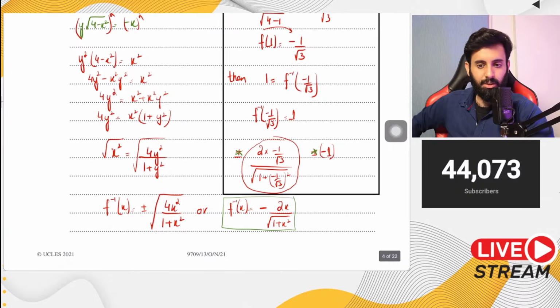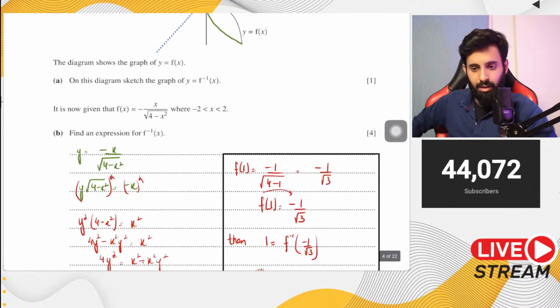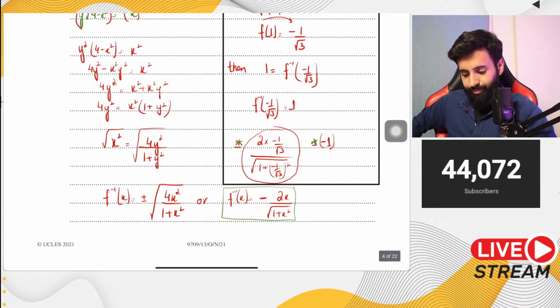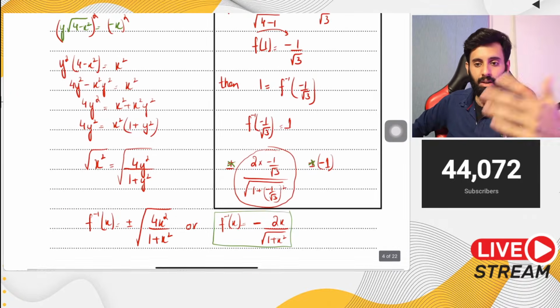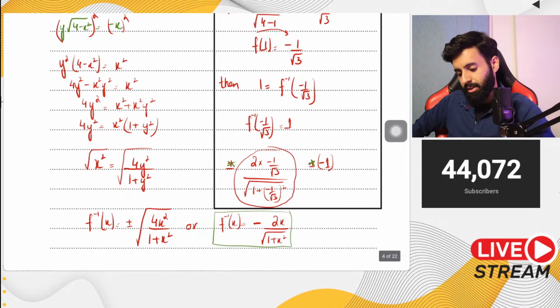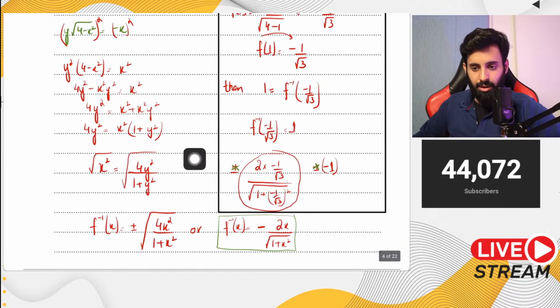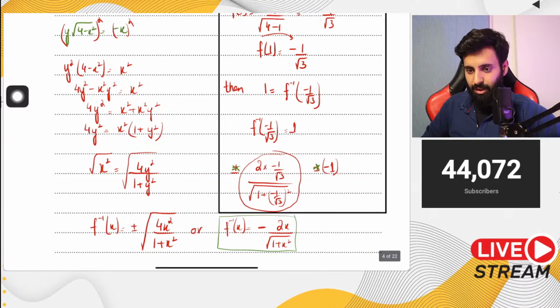You could have done this with any other value also. And yes, you can deduce from the graph as well. I know you can deduce it from the graph. Looking at the inverse, you can see that it's going to be minus. But like I said, this is something that you should have, it's like a weapon. The more weapons you have, the better prepared you are. So this is like a method which you should know, and you can always use this to determine whether we're going with the plus sign or the minus sign. In this case, yes, we're going to go with the graph.